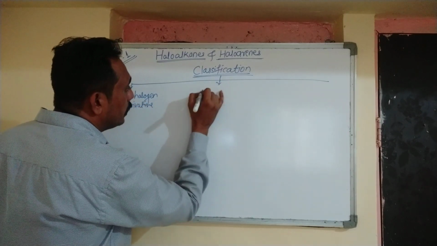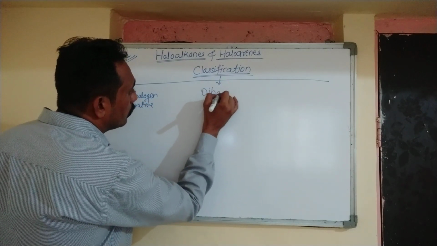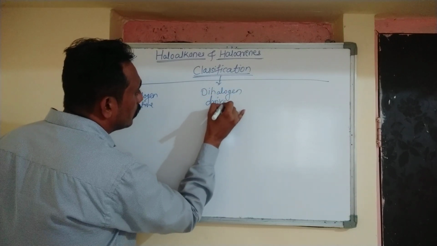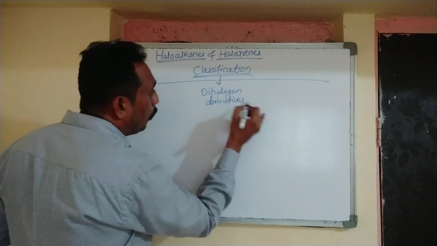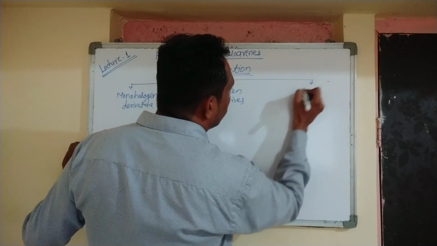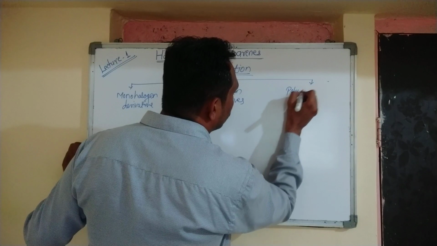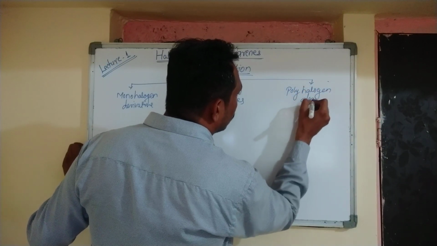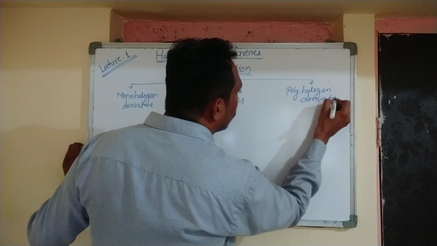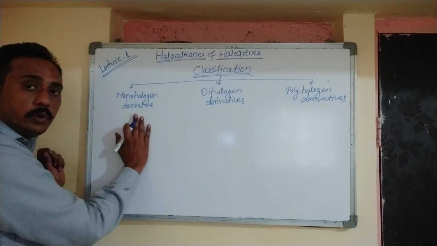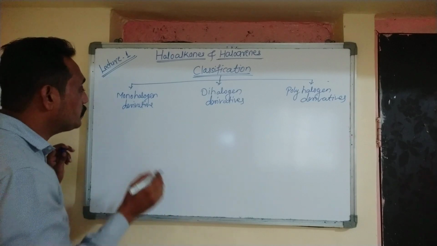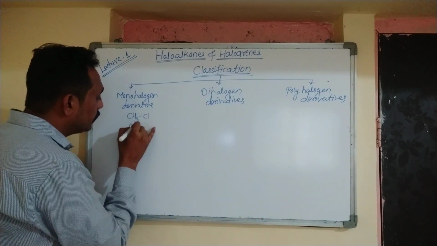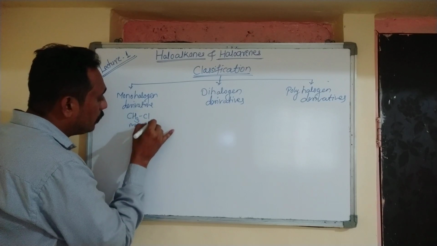Second, dihalogen derivative, and polyhalogen derivative. So what are monohalogen derivatives? In which one hydrogen is replaced by halogen. Example we can write CH3Cl, that is methyl chloride.